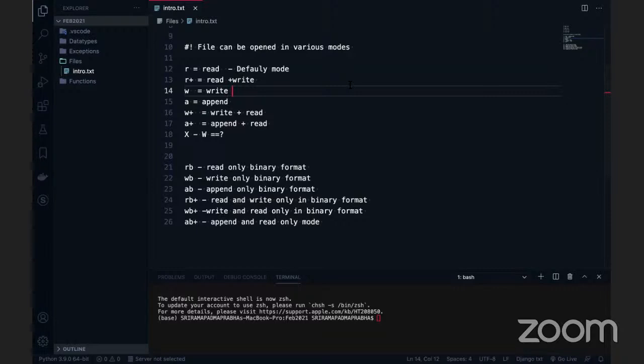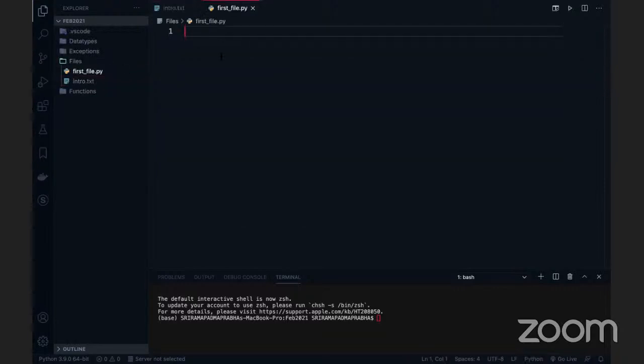So right now I'm going to create a file here, first_file.py, which I'm creating now. In this, we can start with the programming. In Python, when you deal with files, we have a function called open. We can use the open function to create a file or read a file. Initially there is no file here, so I'm going to create a file by using this open function.